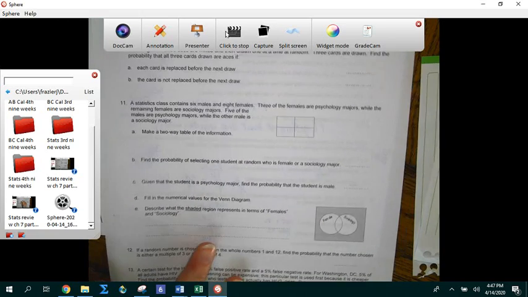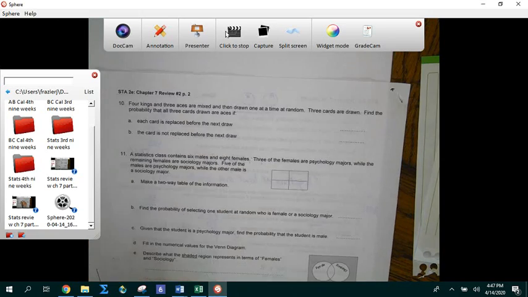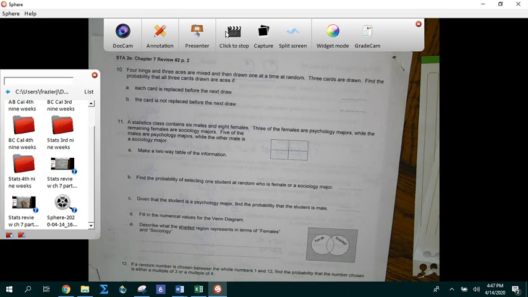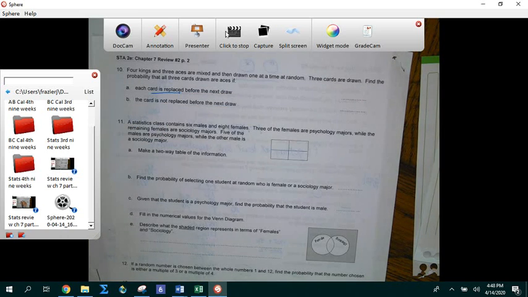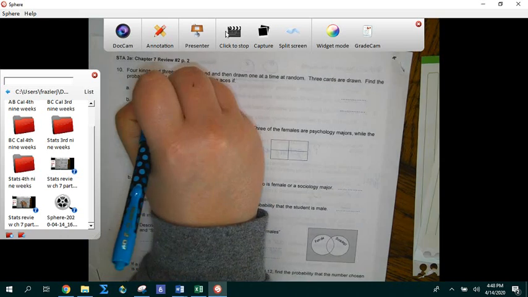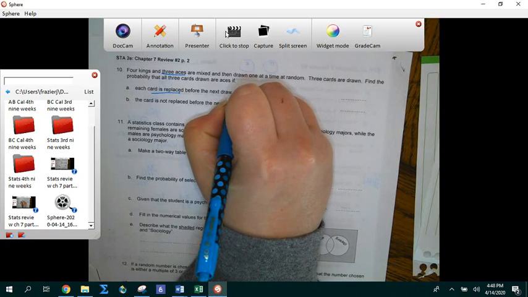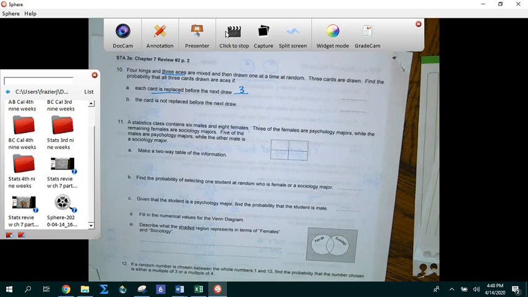Number 10. 4 kings and 3 aces are mixed and drawn one at a time. 3 cards are drawn. Find the probability that all 3 cards drawn are aces if each card is replaced. Okay, so let's see, how many aces do we have? We have 3 aces, so the probability I get an ace is 3 out of my total.